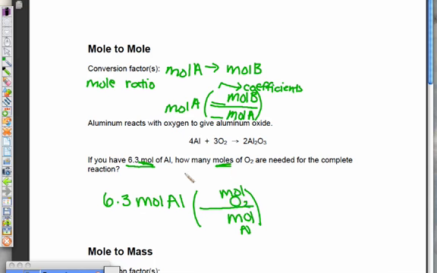So our numbers from the balanced equation, we have 4 aluminums, 3 oxygens. So we need 4 aluminums and 3 oxygens. And when you take your calculator, you're going to take 6.3 times 3 and then divide by 4. And you should get an answer of 4.73 moles of oxygen. Very good.